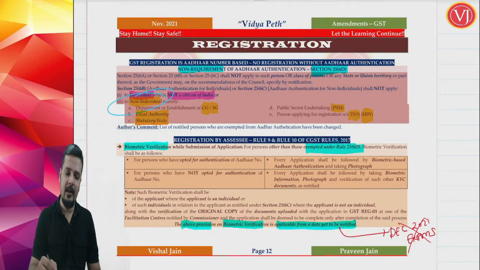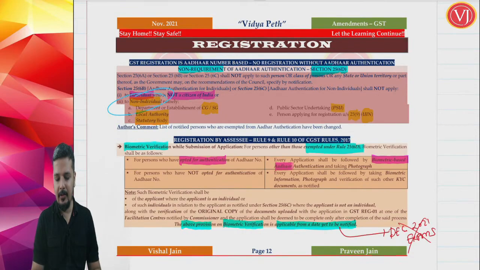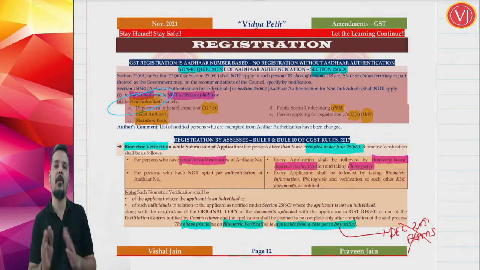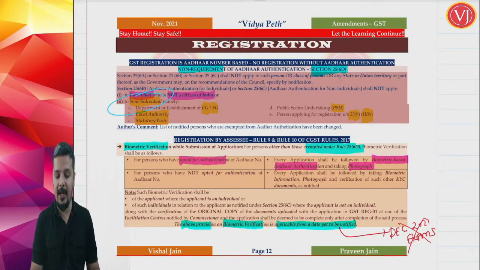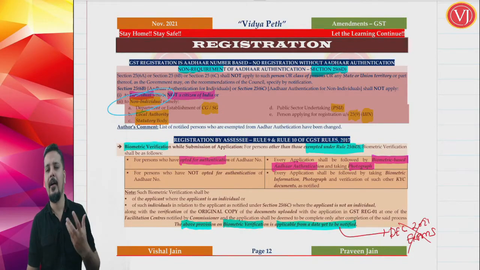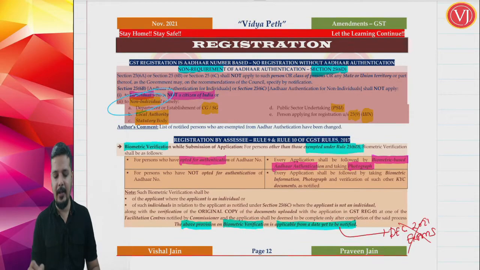For those who have opted for Aadhaar authentication, biometric based Aadhaar authentication will be done after taking the photograph, which means every application will be followed by biometric based Aadhaar authentication. Again, scanning of your face, eye retinas, thumb prints will be there along with taking the photograph.